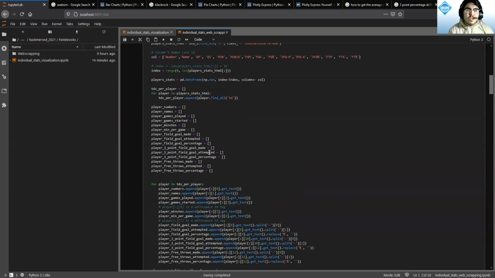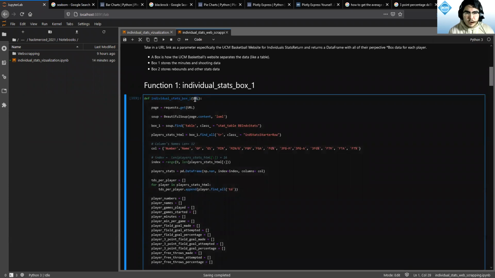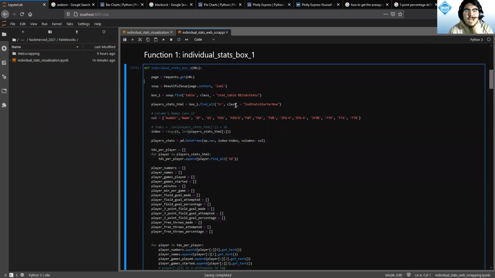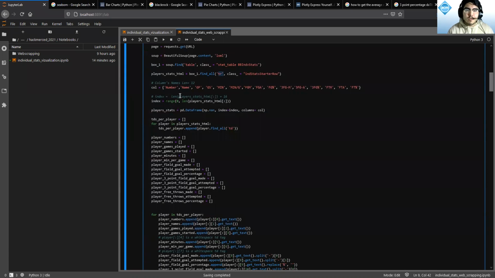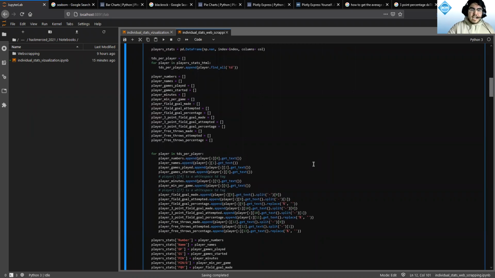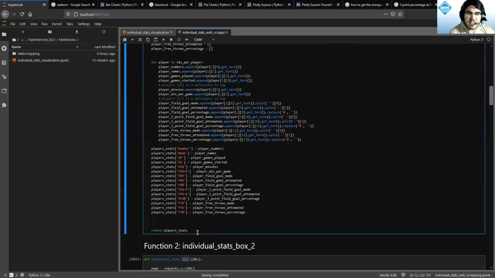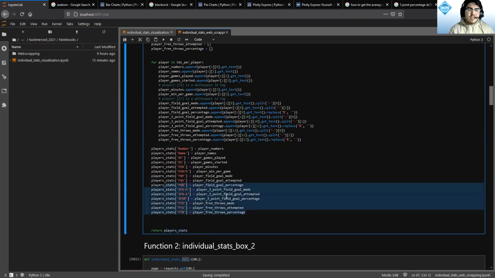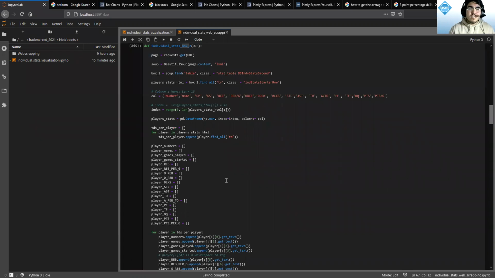from box two. So as you can see, it takes in a URL, and with the URL, we use Beautiful Soup in order to find all the classes in there, like a class table, class CR. So we're separating everything. Also, we're creating a data frame with all of these columns, and we're just inputting the data in it. And at the end, it's going to return a data frame called players_stats. And it does the same thing for the second function, for the second box or table of data in the website.